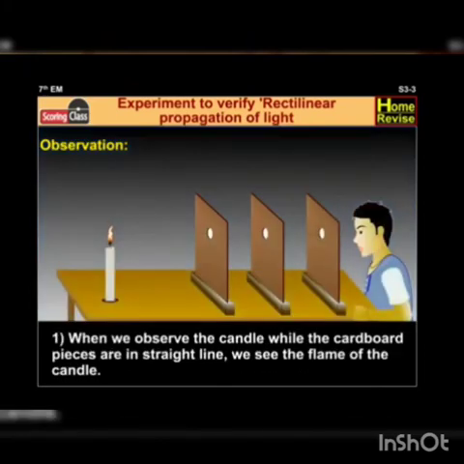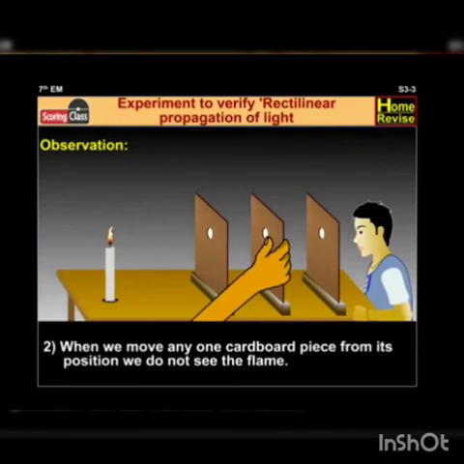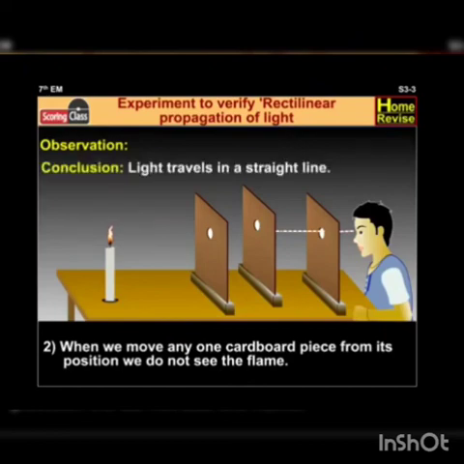Observation: when we observe the candle while the cardboard pieces are in a straight line, we see the flame of the candle. When we move any one cardboard from its position, we do not see the flame. Conclusion: light travels